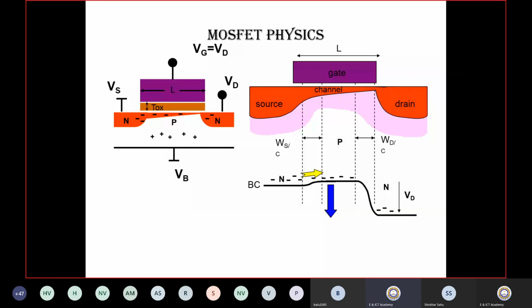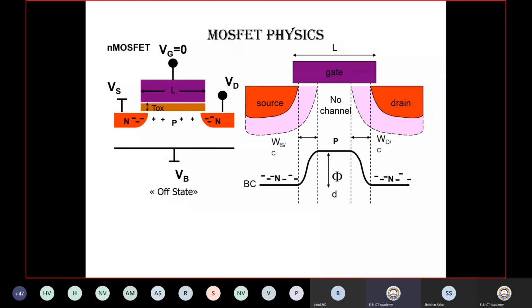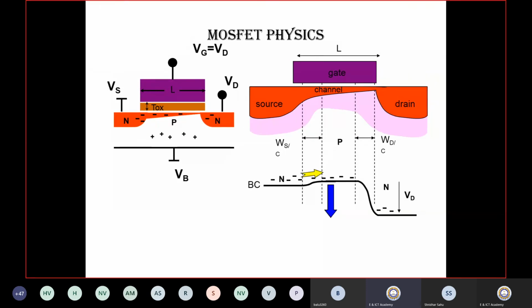Since the scaling dimension is going down, the source and drain are very close to each other. So what is the current flow? What is the current flow called in a MOSFET? If some electrons go from the source side to the drain side after application of some voltage, we call it a current with respect to time, because electrons are considered as charge, and charge moving from one location to another with some velocity forms a drift current. The old physics concept comes into the picture.